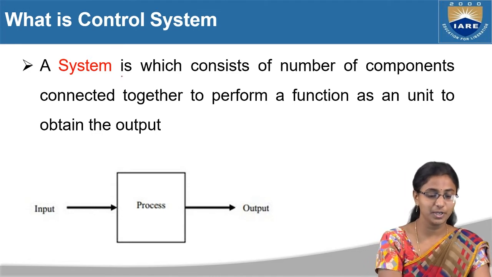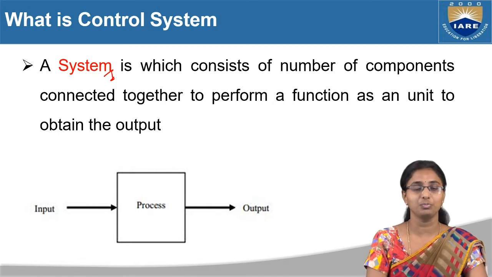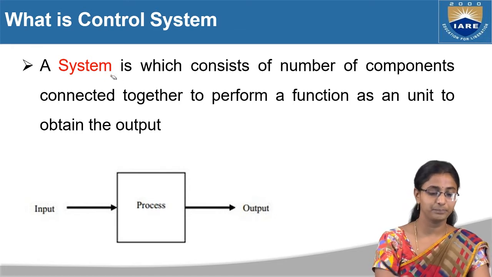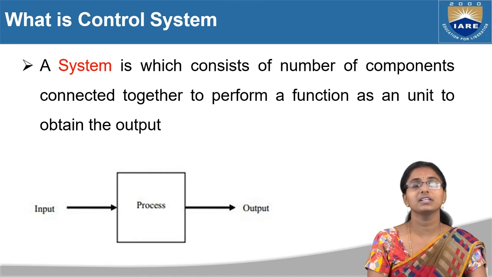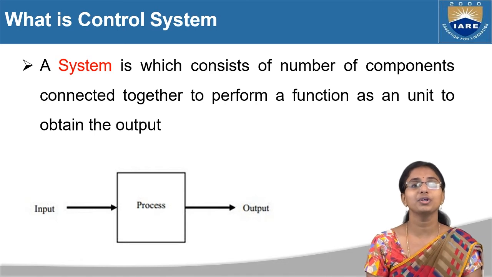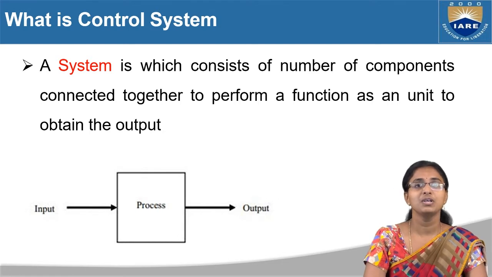Let me explain what a system is. A system consists of n number of components connected together to perform a function as a unit to obtain an output. This statement is saying that in order to design a circuit, we collect some n number of components to make it a unit, a circuit or object or processor or plant. After designing this complete plant, we give a specific input and obtain the output. This is nothing but a system.